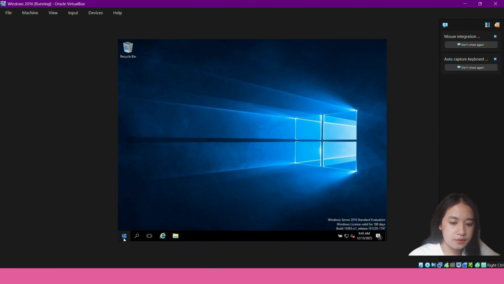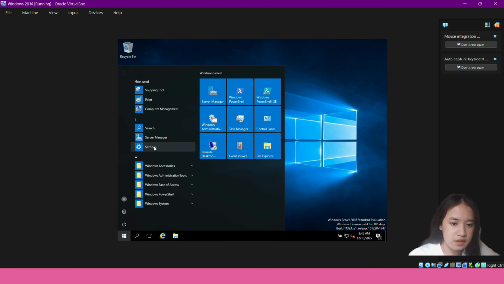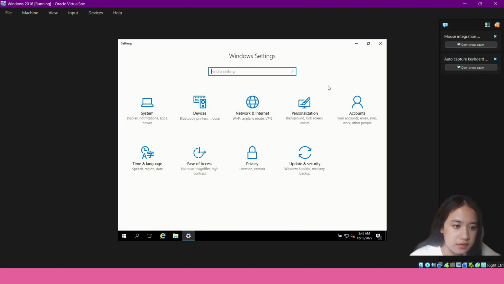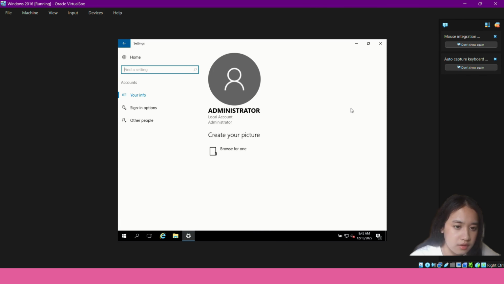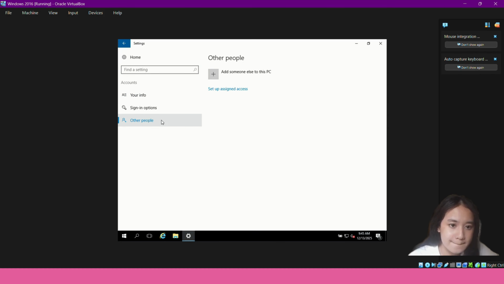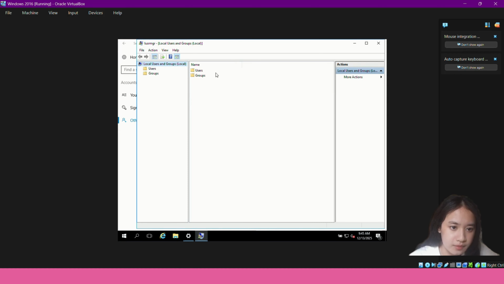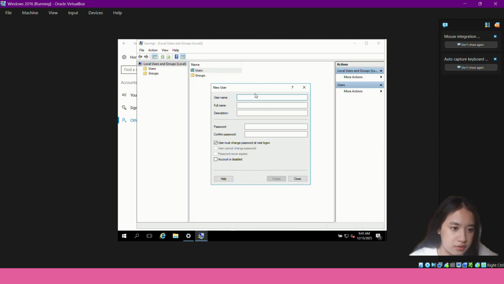Firstly, you need to click Windows and open settings, click Accounts and then Other people. Add someone else to this PC and click Users. Under the users, click More actions and New user. Under the username you put your name, such as Shahira, and your full name.